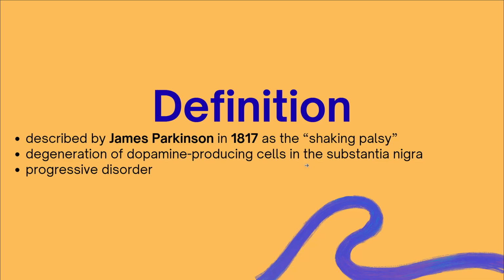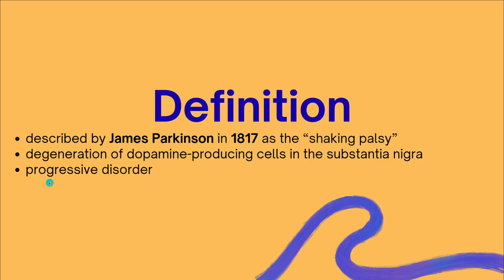A D1 receptor would induce an excitatory effect, while a D2 receptor would induce an inhibitory effect. But the main point here is that dopamine is very important for facilitation of motion, right? So if there is a degeneration of this dopamine, it could lead to Parkinson's, which we will be discussing further as we go into this presentation.